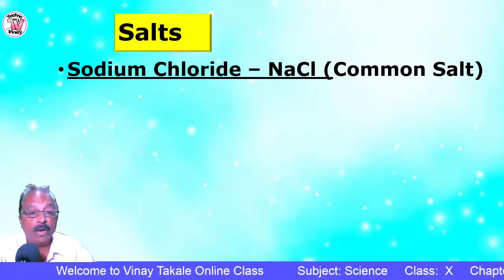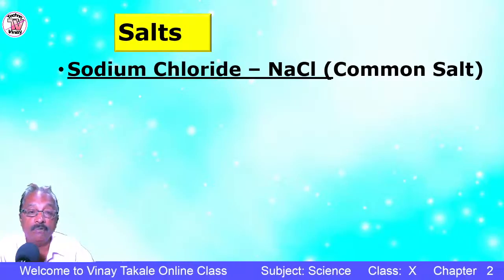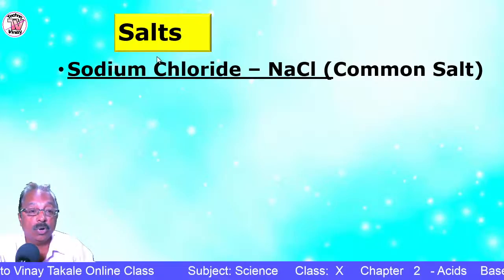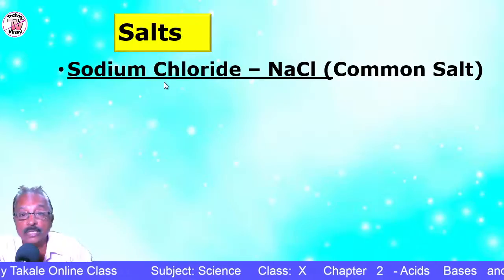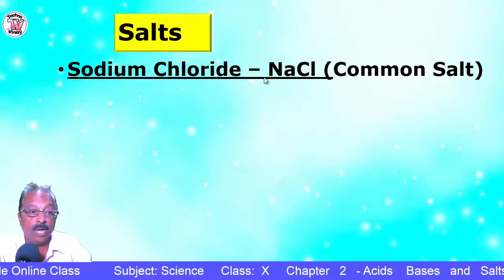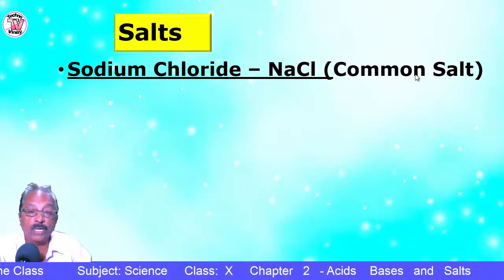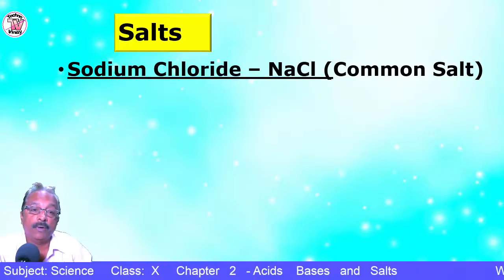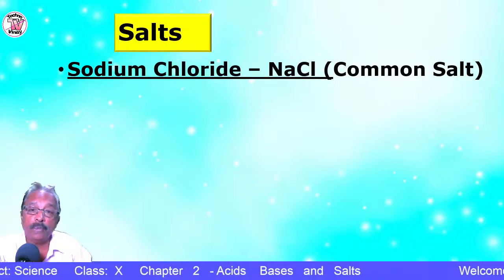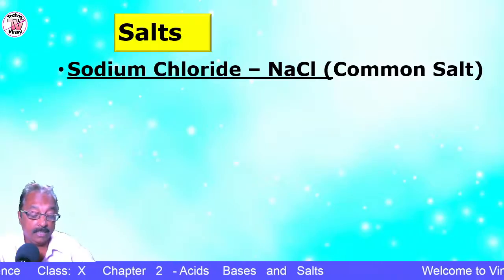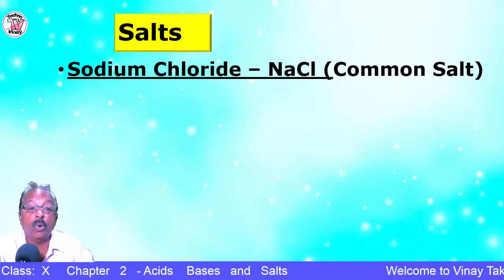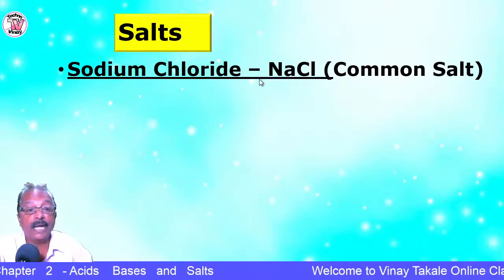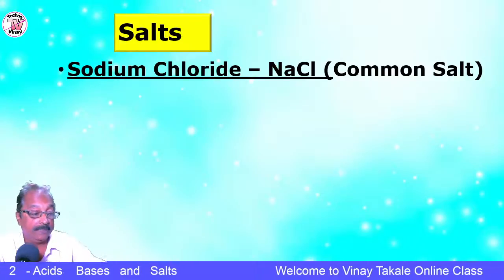But here we are going to study only very few, 5 to 6 types of salt. So first we'll try to see a salt which is used in our kitchen, that is sodium chloride. The formula is NaCl, which is also known as common salt or table salt. Sodium chloride is a raw material to obtain different types of components. So what are the components that can be obtained from the sodium chloride?